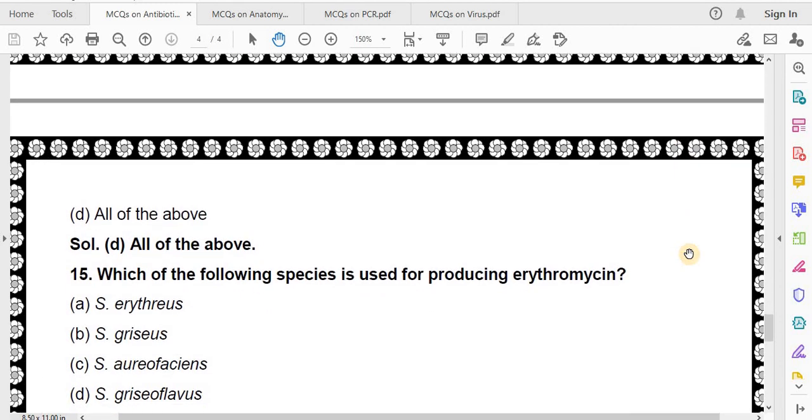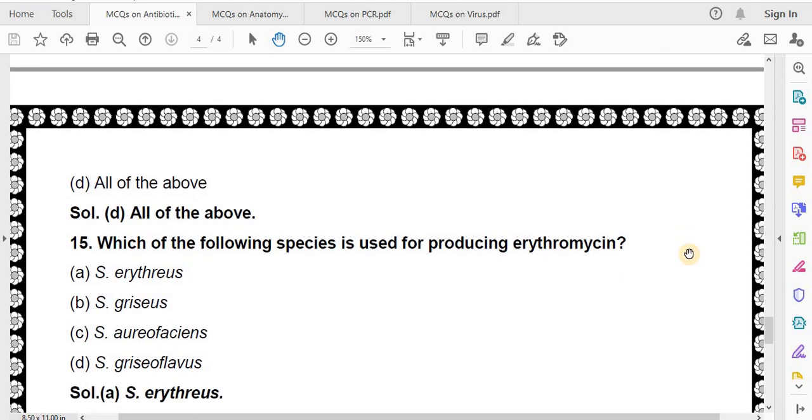Which of the following species is used for producing erythromycin? S. erytheris, S. gracius, S. aureofaciens, S. gracioflavus. Correct answer is S. erythraeus.